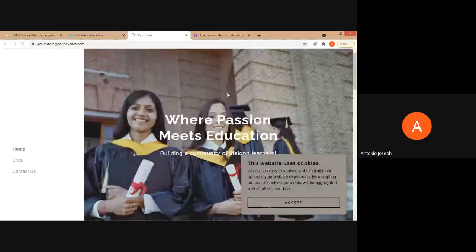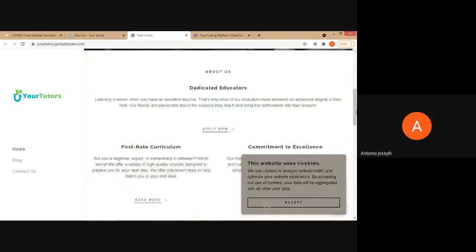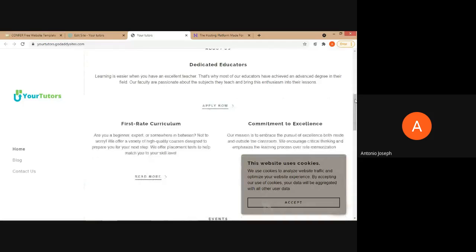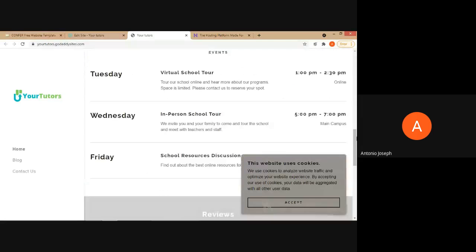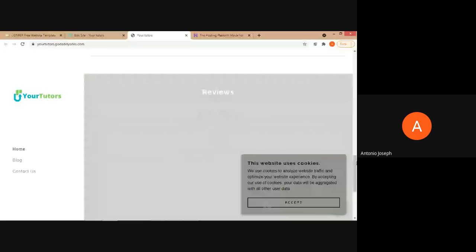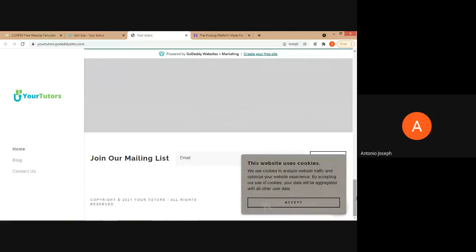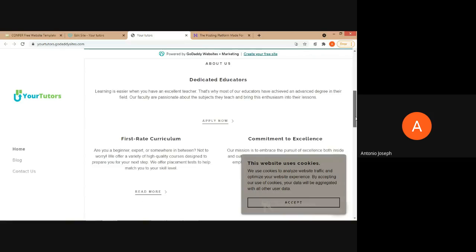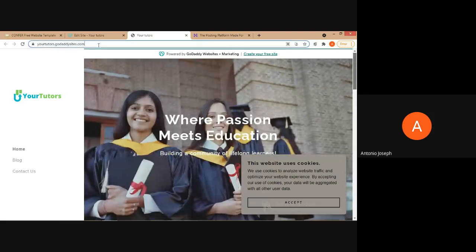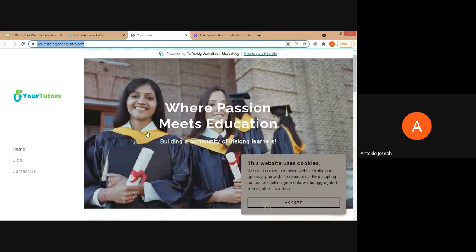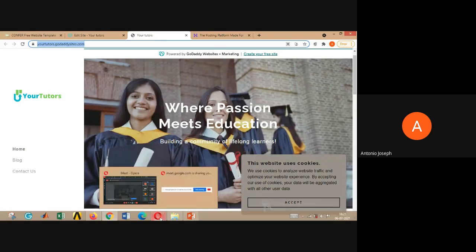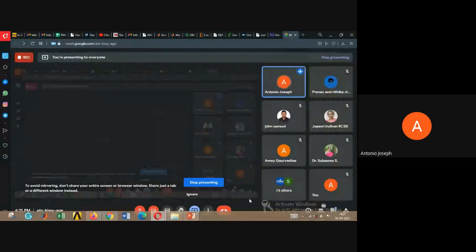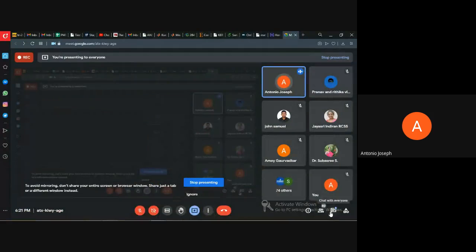See, this is how the website, or the web page, that we have created looks. Okay. If you wish, we can change to another theme also. No issues. I will copy and paste this link in our comment box so that if you wish, you can also go through that link and see.